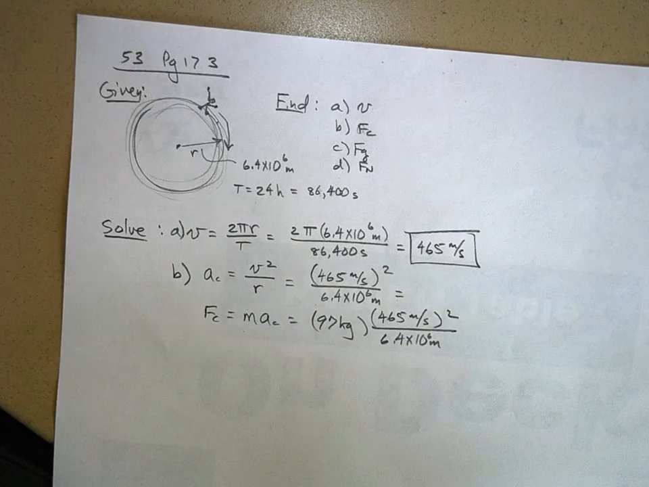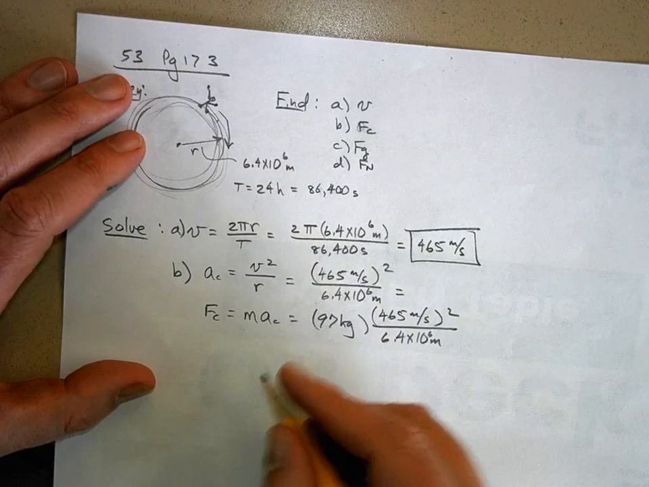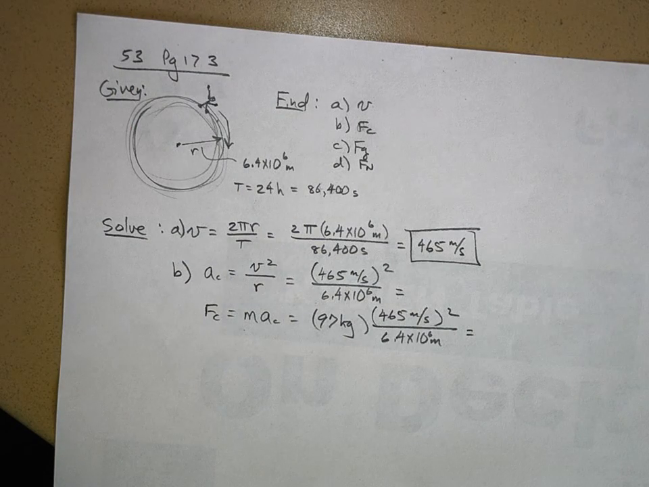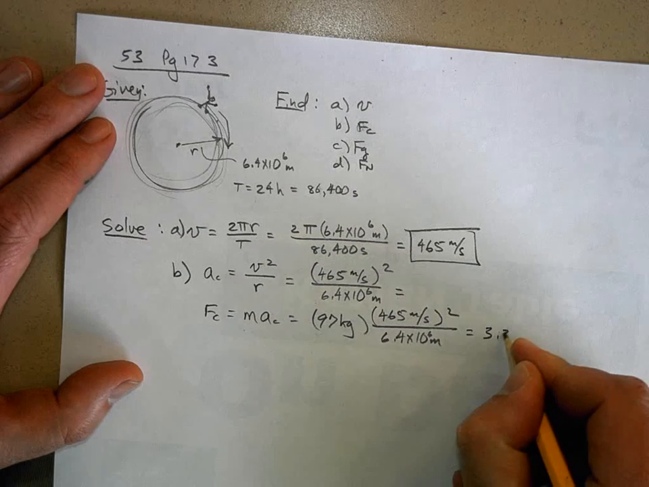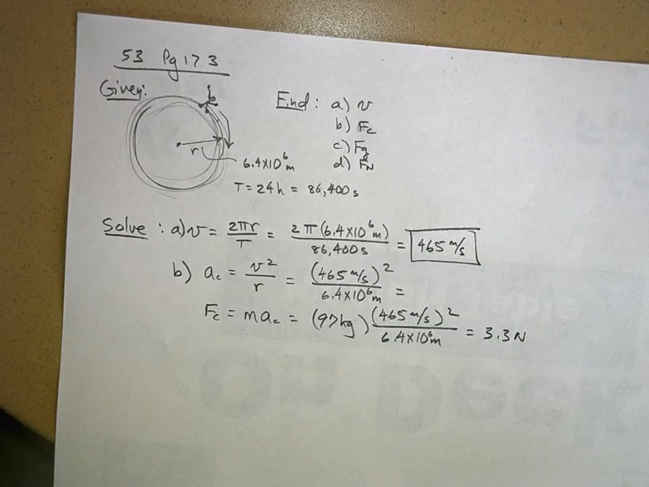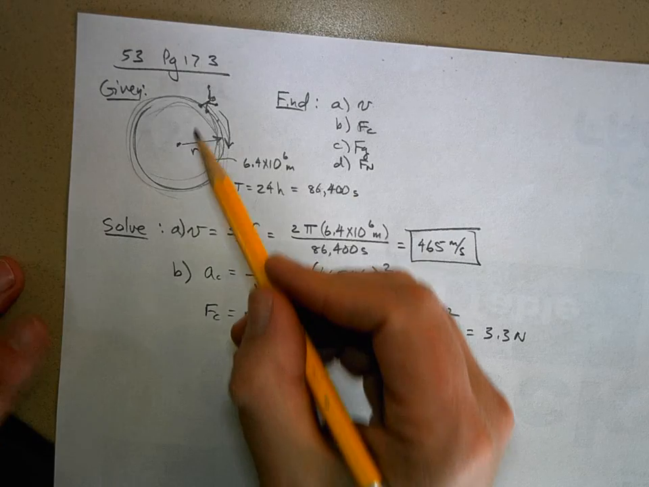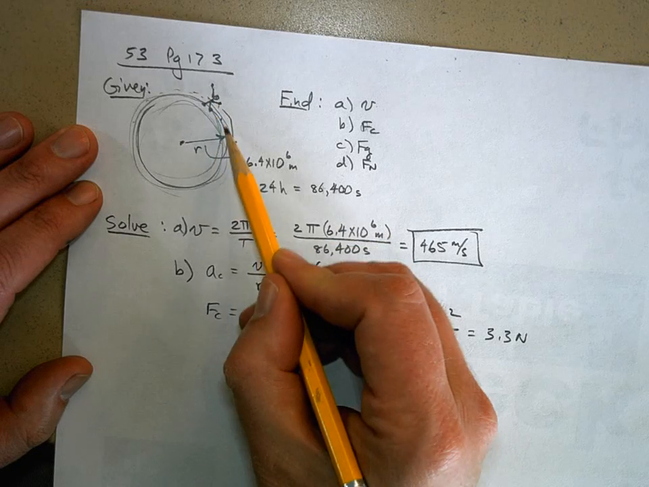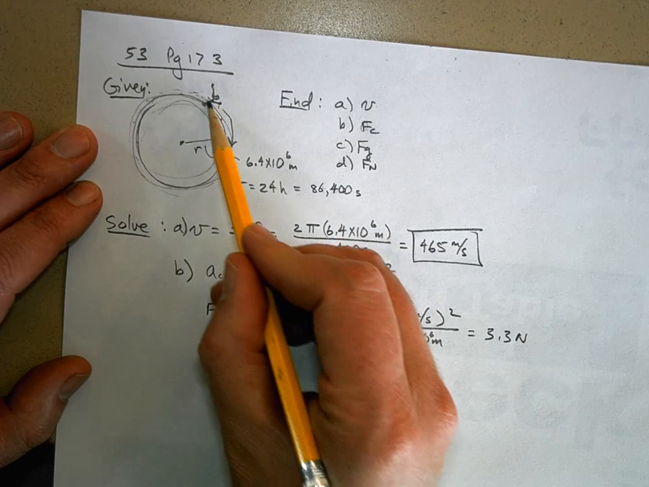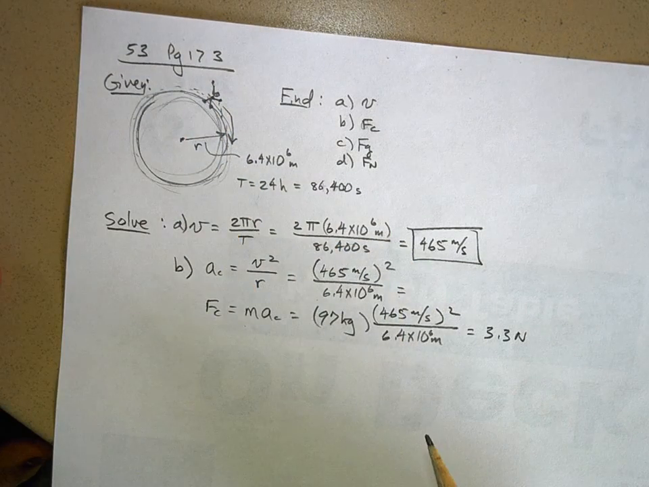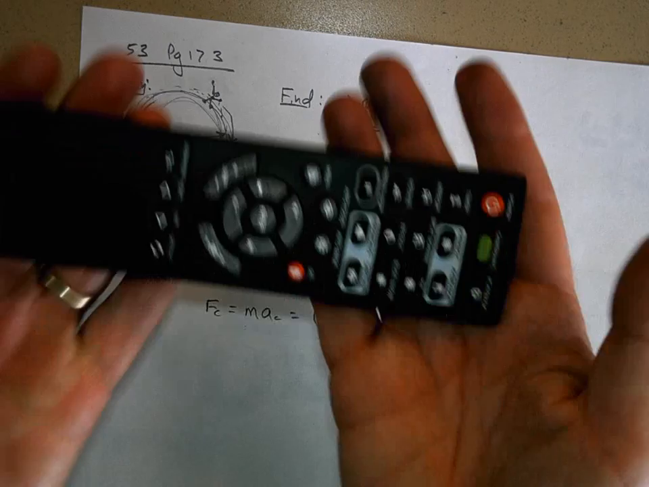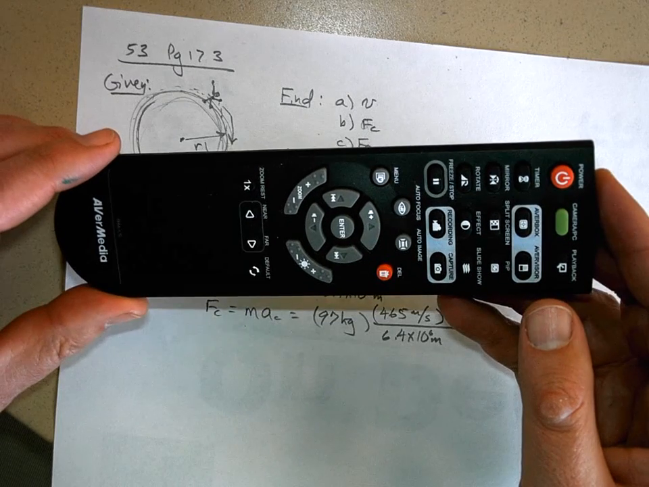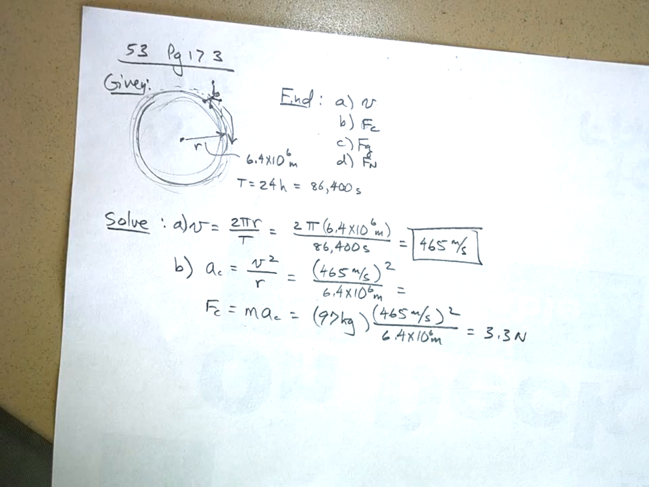And what you get is a very small amount of force. When you do the math, it comes out to be 3.3 newtons. That means that you need a little tiny bit of force, net force, on this person to keep them going. Actually, the Earth would spin this way if this is the North Pole. A very small amount of force, 3.3 newtons. That probably weighs less than the weight of this remote control. Not very much.